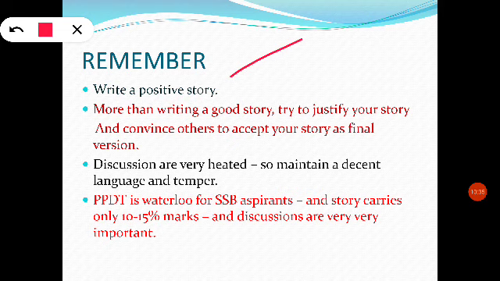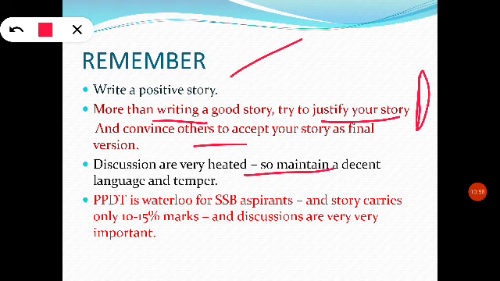Then the second point is very important. More than writing a good story, try to justify your story and convince others to accept your story as the final version. This means you have to be a very good speaker. And if you are able to speak well, whether about your story or about another story, your battle is won. You will be through in your screening.